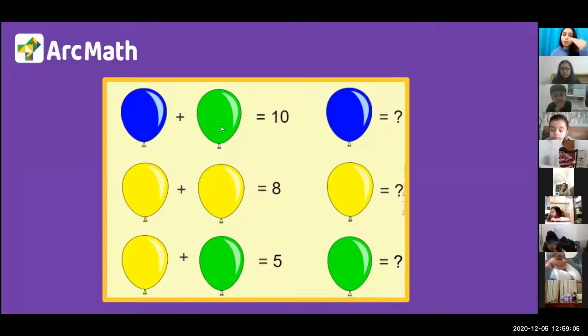Now, let's move to the next thing. We have yellow balloons plus yellow balloons is equal to 8. We have some yellow balloons, and then we have some more yellow balloons, and it is equal to 8. Now, we can see that these 2 balloons are equal in number. As many yellow balloons are here, that many yellow balloons are here, and the total answer is 8, so in total we have 8 yellow balloons.